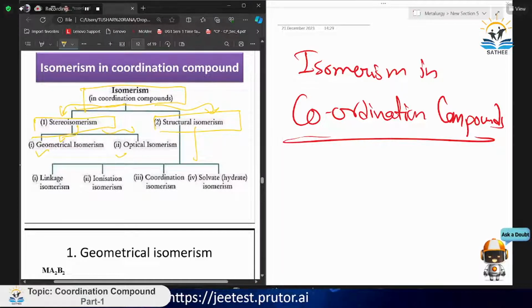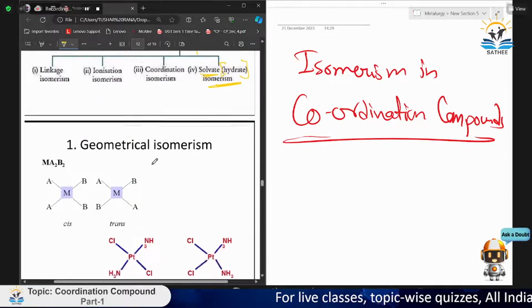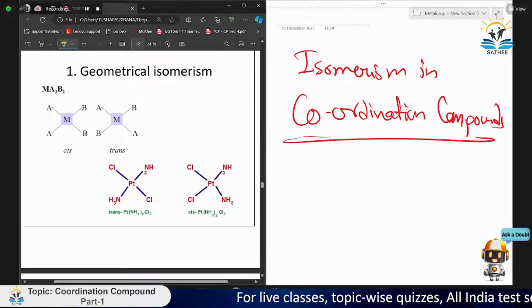Structural isomerism generally consists of first linkage isomerism, second ionization isomerism, third coordination isomerism, and fourth solvate, or more commonly called hydrate isomerism. Okay, so these are the types of isomerism we will study. Now let's look at geometrical isomerism.